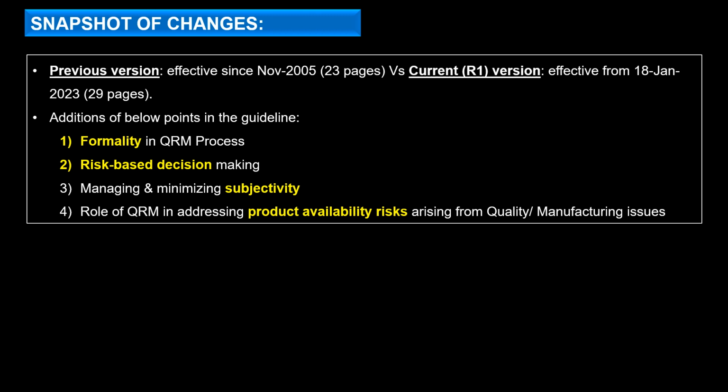So we should understand that these are the only four major changes that have been introduced in Q9 revision one. You could remember it with the starting letters, FRSA: F is formality, R is risk-based decision making, S is subjectivity, and A is product availability.